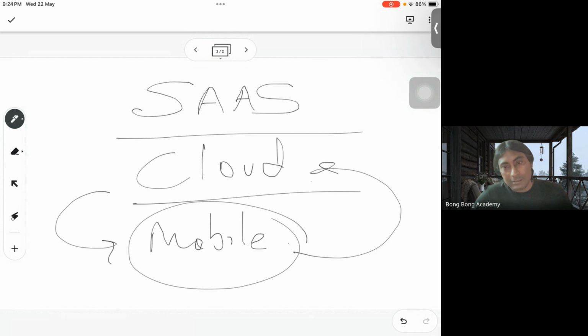Is it clear so far? So you do not need to install anything on your laptop. Only the mobile app needs to be installed on your mobile phone. That's it. The rest is everything internet. All clear so far? Any questions?